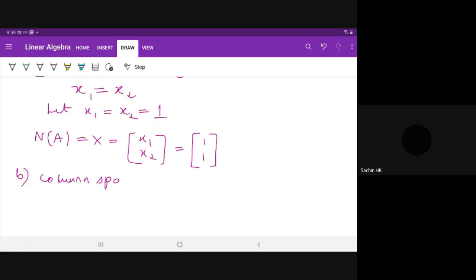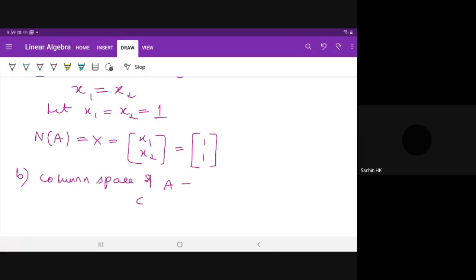Column space of A is itself C of A, right? You need not write it on the other side.